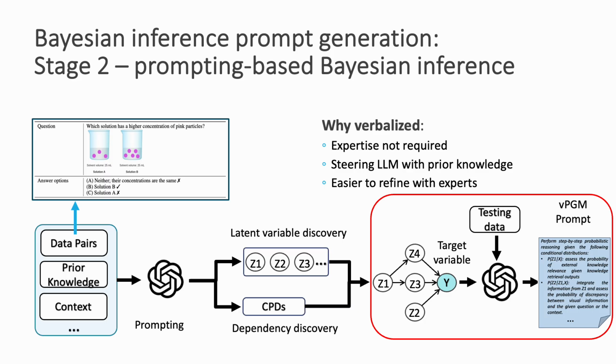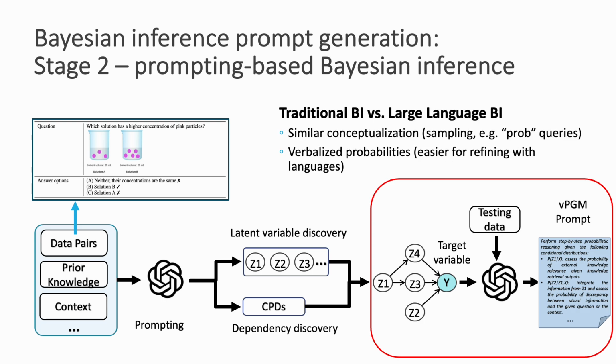Then, based on such a discovered probabilistic model, we further generate the prompt that allows the large language model to simulate probabilistic reasoning. Verbalizing such a probabilistic model is advantageous, as expertise is not required, and we can easily steer the large language model with prior knowledge or inputs from experts.